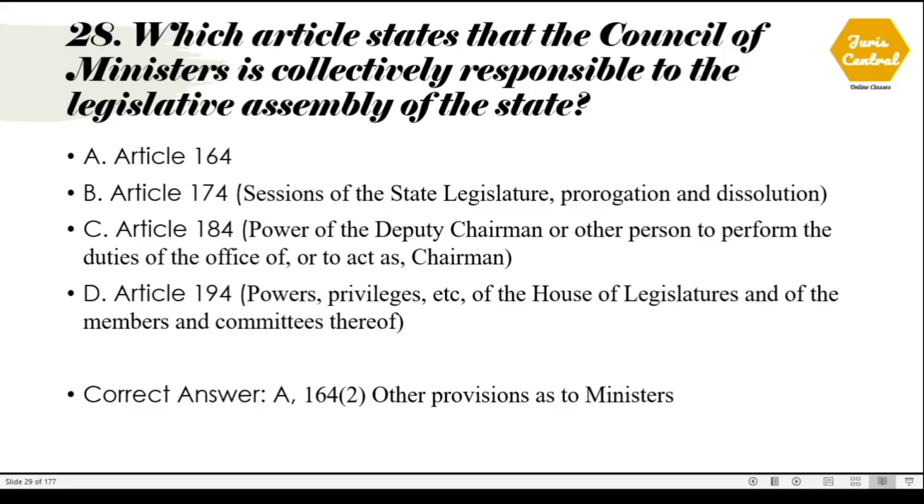Article 174 deals with sessions of the state legislature, prorogation and dissolution. Article 184 deals with power of the deputy chairman or other person to perform the duties of the office of, or to act as, chairman. Article 194 deals with powers, privileges, etc. of the House of Legislatures and of the members and committees thereof.